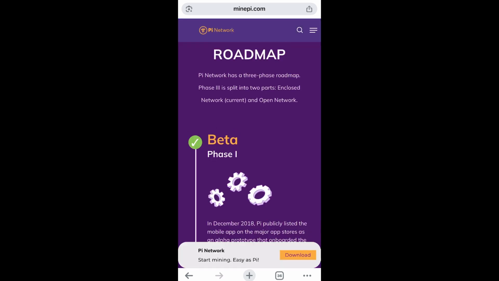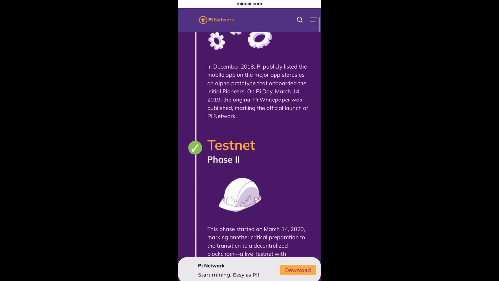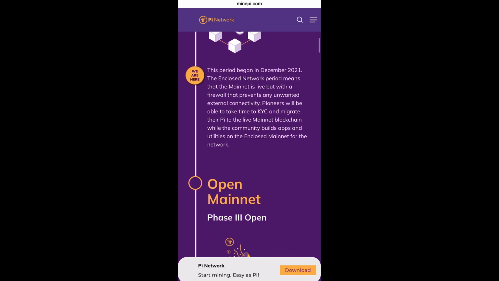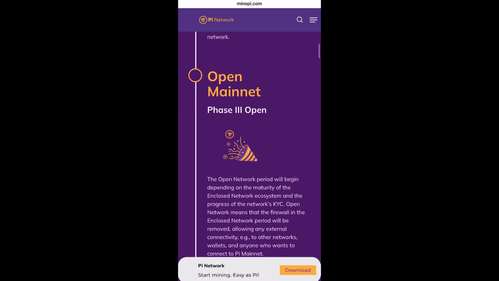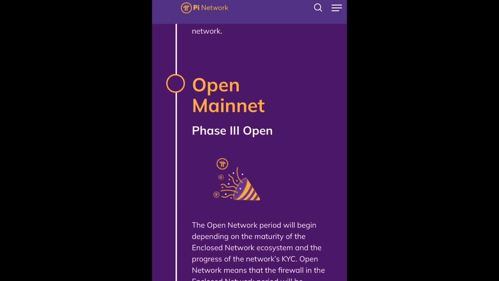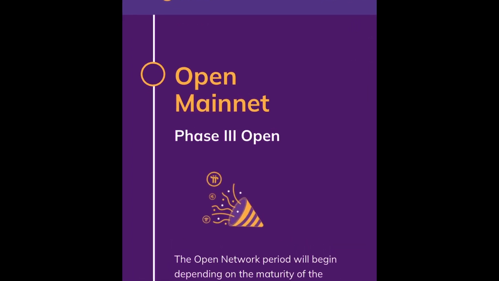When you go to the roadmap, you'll see that beta phase 1 has been checked. Testnet phase 2 checked. Enclosed mainnet phase 3 checked. Phase 3 open mainnet is not checked. So the question again is, are we in the open mainnet? Is Pi Network fully decentralized?